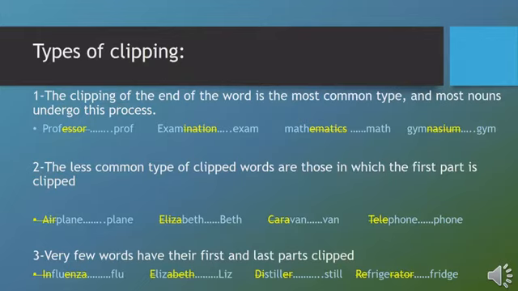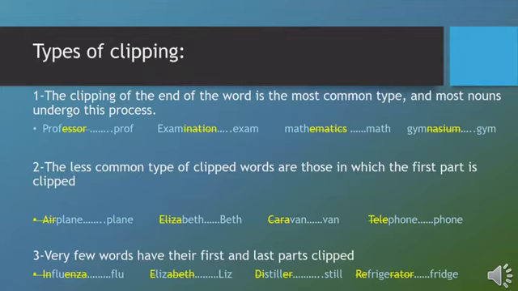Examination. When we delete, clip, cut the last part of this word, ination, what is left is exam. Exam is the clipped word that refers to examination. It has the same meaning as examination, but it is clipped.